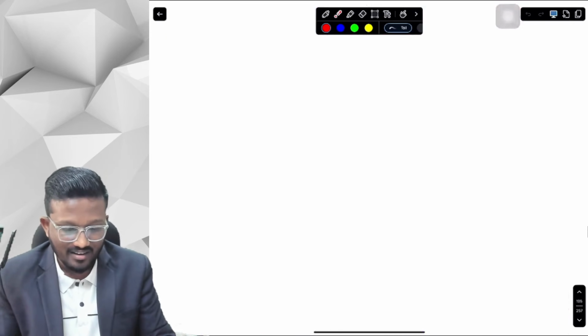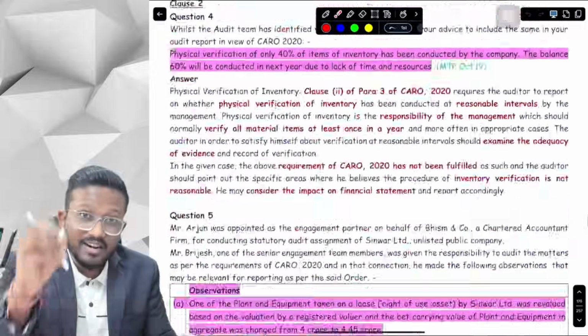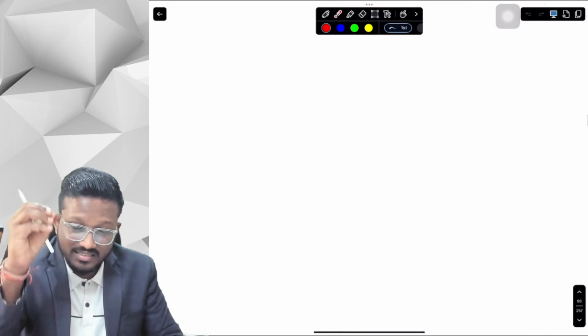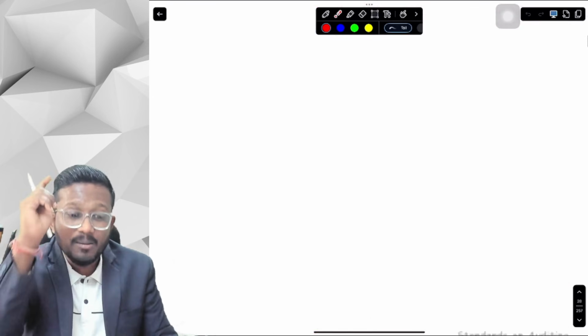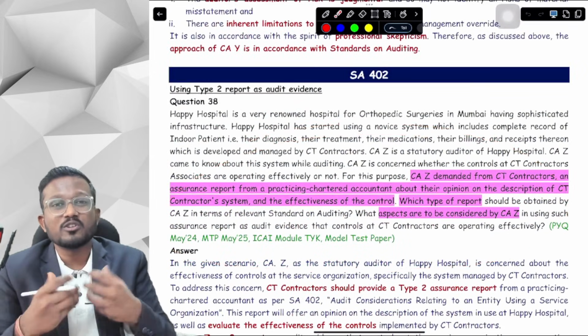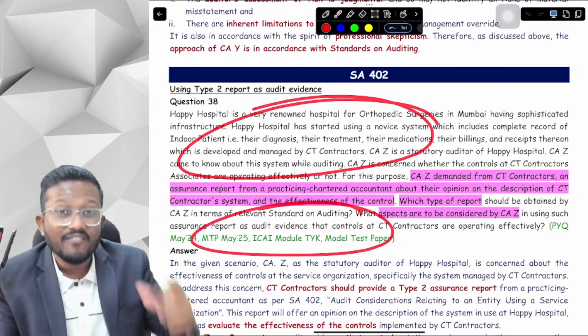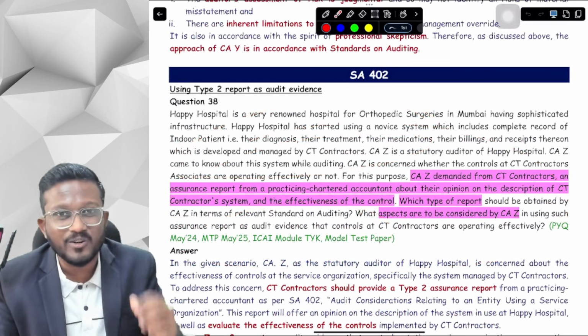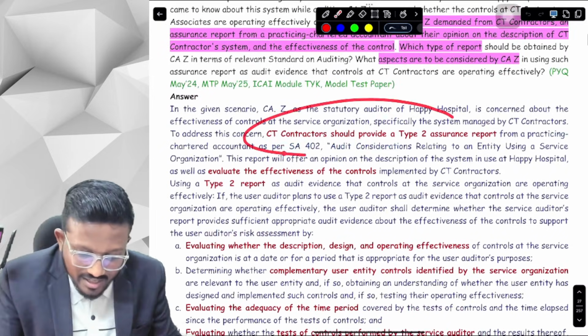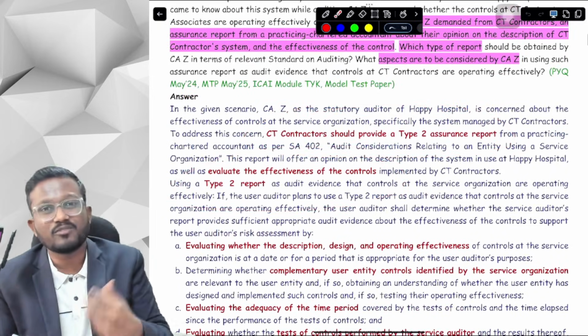If you can see here, just a second, this is already printed in your question bank. When you receive the printed question bank, you will see the questions are also highlighted. The main crux of the question is highlighted for you to understand what the question wants to say. You don't have to read the whole question. When you are in your second or third revision, you just have to read the crux of the question from the highlighted questions and the crux of the answers from the highlighted keywords, and you are done.